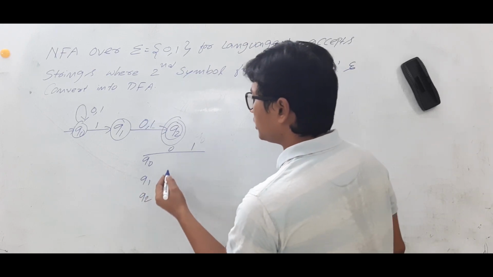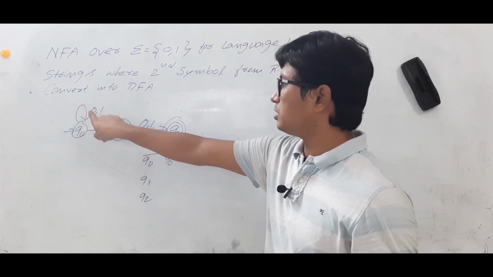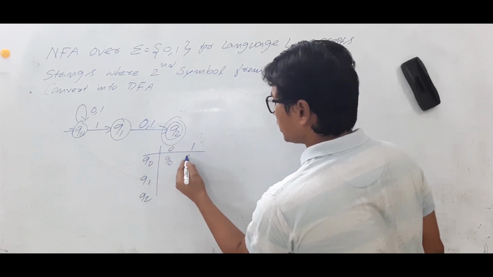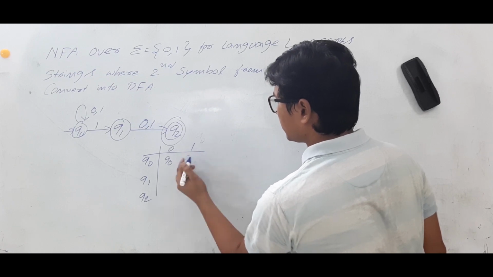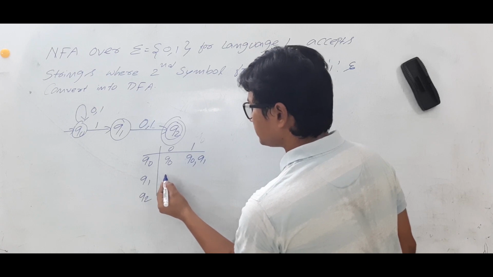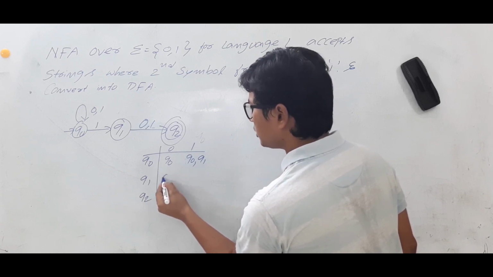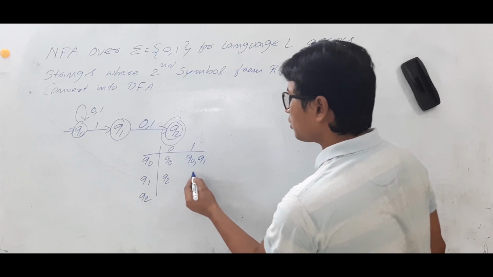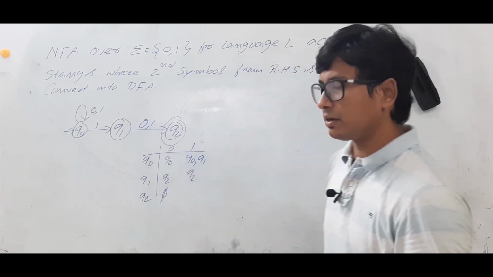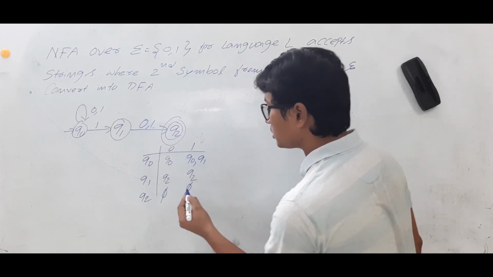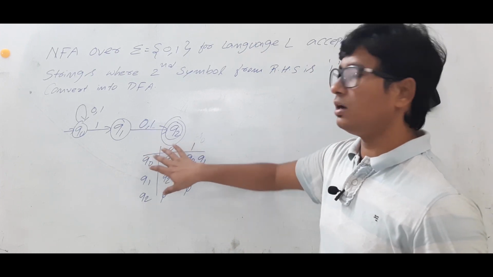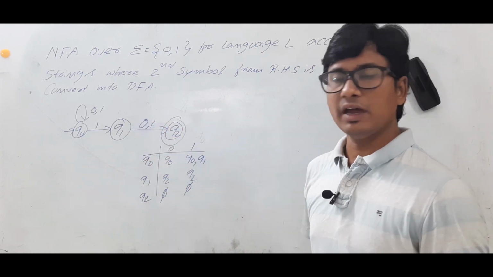Q0 on 0 is going to Q0 only. Q0 on 1, it is going to both Q0 and Q1, so let me write it as Q0, Q1. Now, Q1 on 0 is going to Q2. Q1 on 1 is going to Q2. Q2 on 0 is not going anywhere, so I will represent it as phi. Q2 on 1 also is not going anywhere, so I will represent it as phi. Okay, so I have got the transition table for the given NFA.